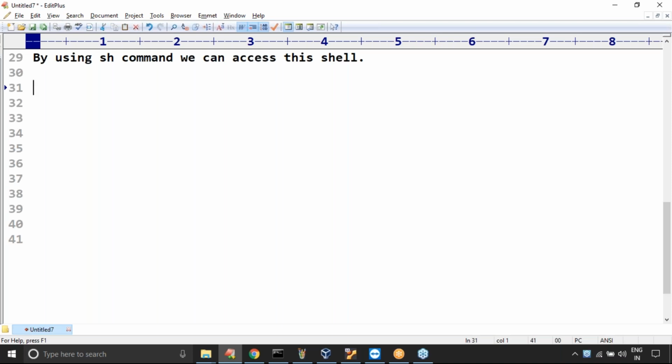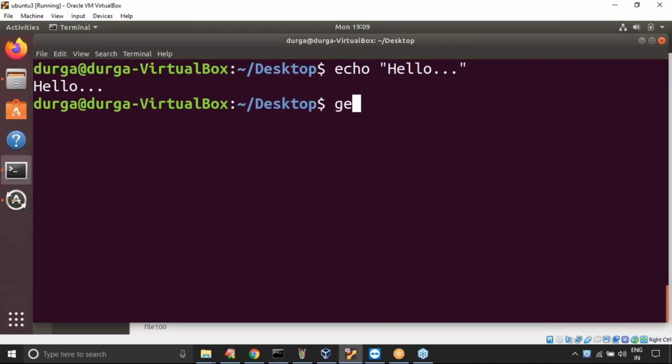Shell script is nothing but a file, just like our Java program test.java, just like our Python program test.py. Now I can use the word test.sh. It is a shell script program. Shell script itself is a program which contains a group of commands. Everyone in the position to understand the meaning of shell script? Now let me write this shell script.